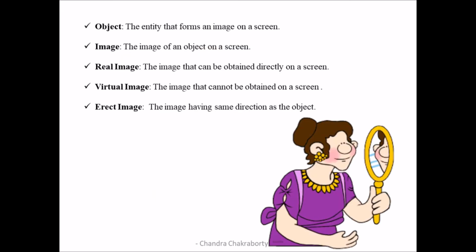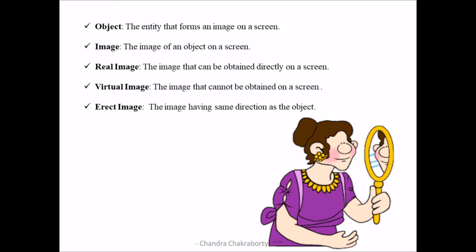Now let's move on to some other terminologies associated with reflection of light. When we are talking about image, when we are talking about reflection, then there has to be some entity of which the image has been created after reflection, isn't it? So that entity of which the image is formed after reflection is called an object. The image of an object on a screen we get after reflection is the image. The image of an object is derived on a screen.